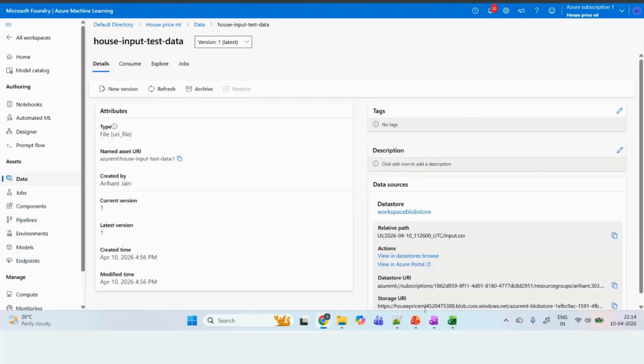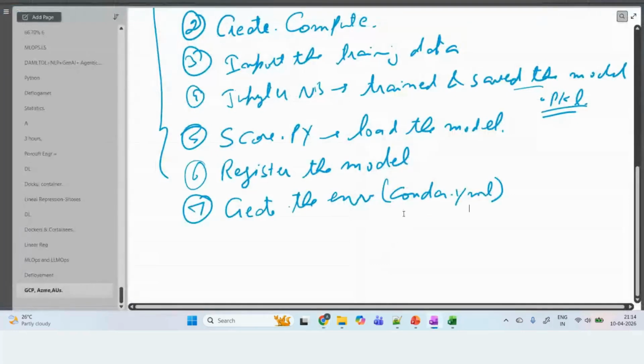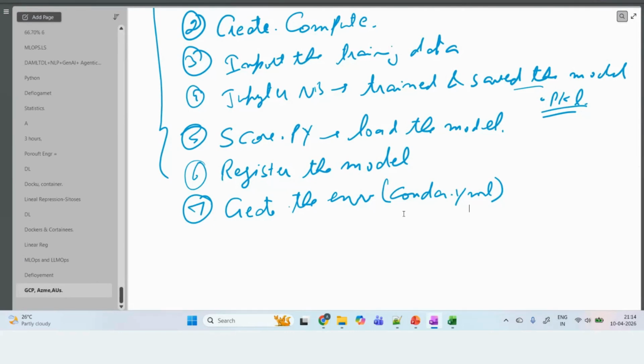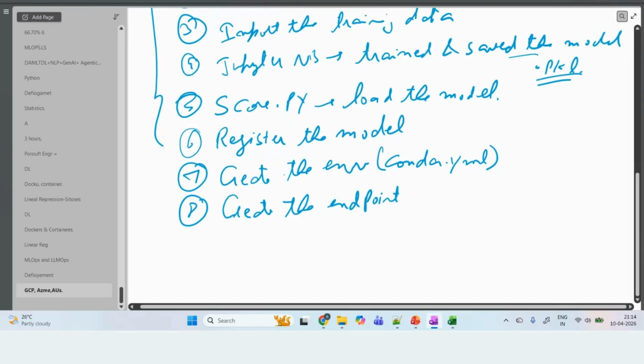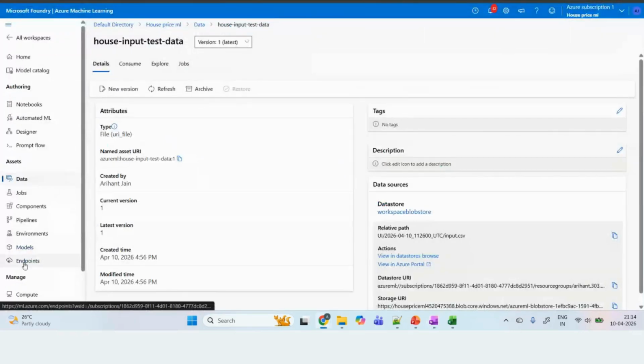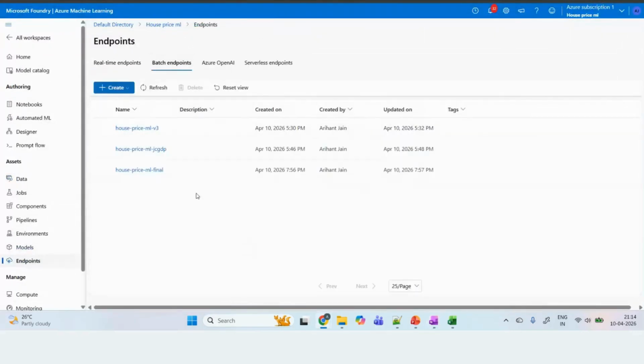So that means, once your environment is created, then you will be creating the endpoint. After creating the endpoint, what is the next step? Here you are going to create the batch endpoint.